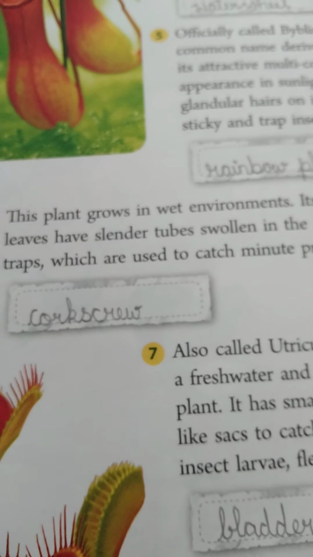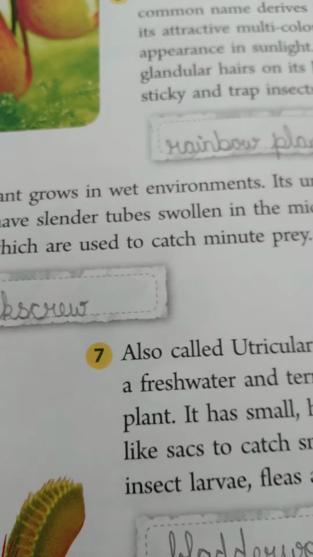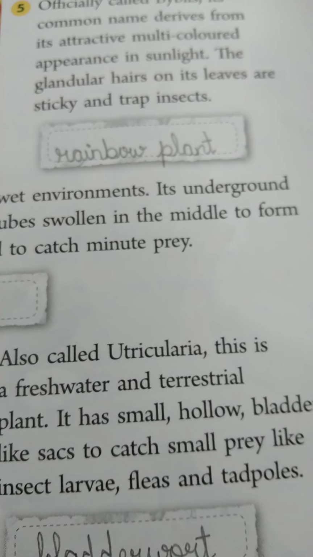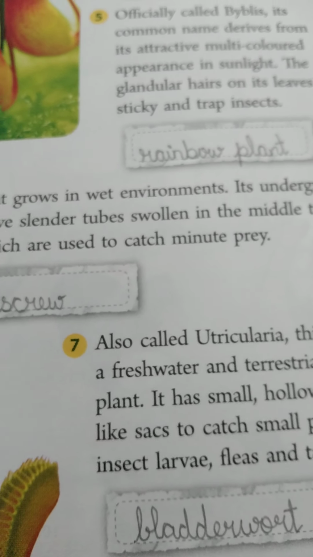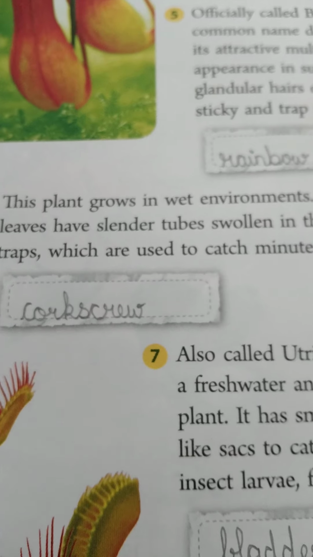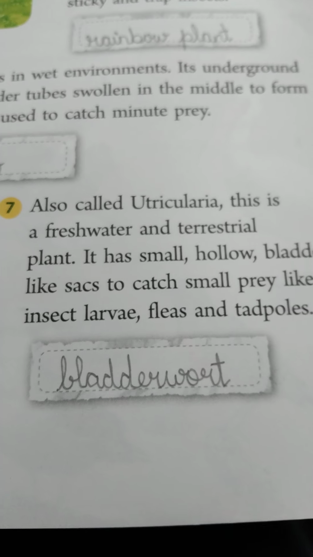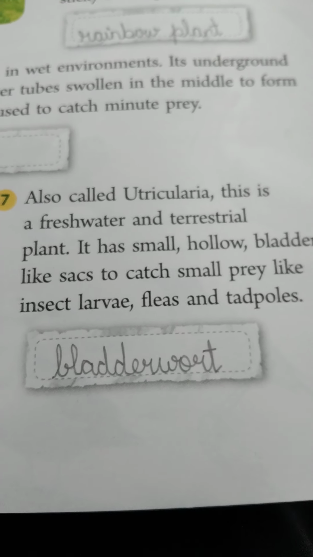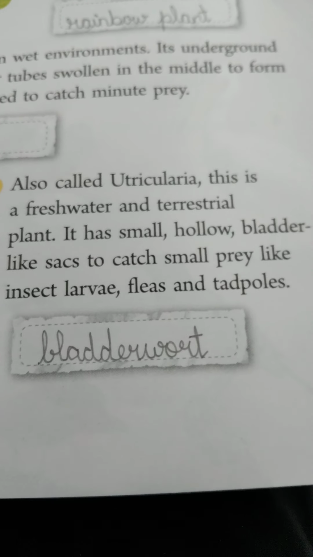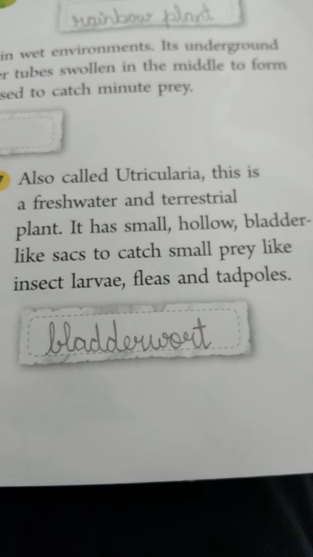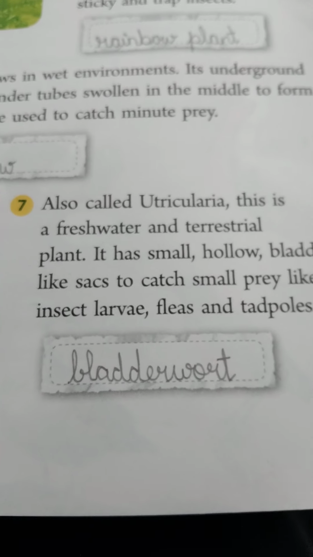Here the next point, this plant grows in wet environments. Its underground leaves have slender tubes swollen in the middle to form traps which are used to catch minute prey. The answer is corkscrew. The seventh point, also called Utricularia. This is a freshwater and terrestrial plant. It has small, hollow, bladder-like sacs to catch small prey like insects, larvae, fleas, and tadpoles. The answer is bladderwort.